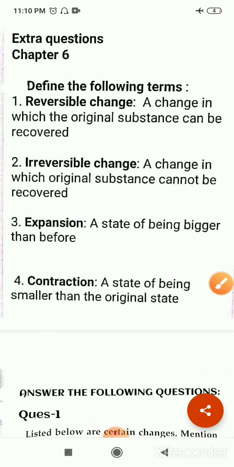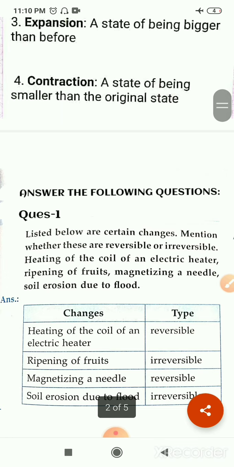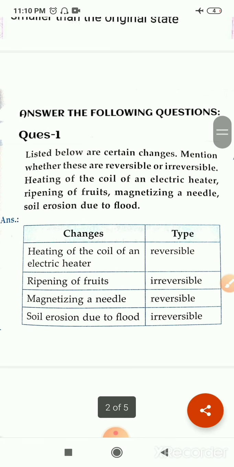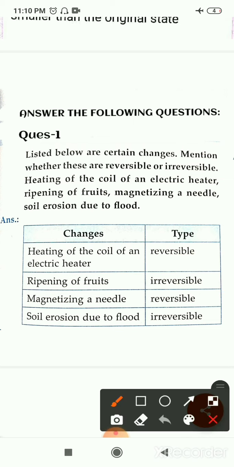Okay, now next we will discuss some questions. Now answer the following questions. This is a list of some of the changes. Listed below are certain changes. Mention whether these are reversible or irreversible, right? And the changes are given here: heating of coil of an electric heater, ripening of fruits, magnetizing a needle, soil erosion due to flood. Okay, then see, the first is heating of the coil of an electric heater.